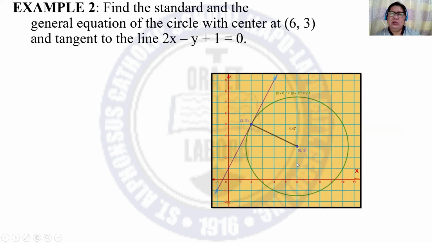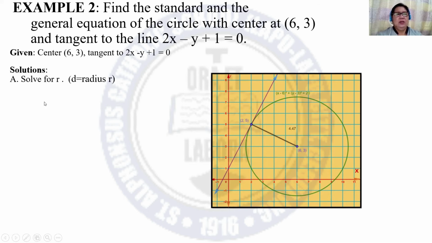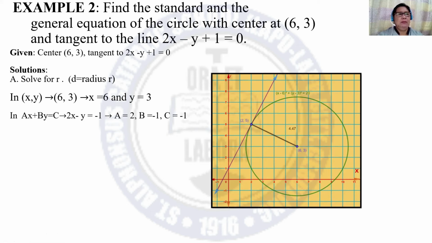This is the illustration. Center (6, 3), tangent to this line at point (2, 5) based on the illustration. So this is the given center, and 2x minus y plus 1 equals 0 is the tangent line. For the solutions, you solve for the radius, and we have to use the directed distance formula. So let us identify first the values of x and y. So x is 6 and y is 3.